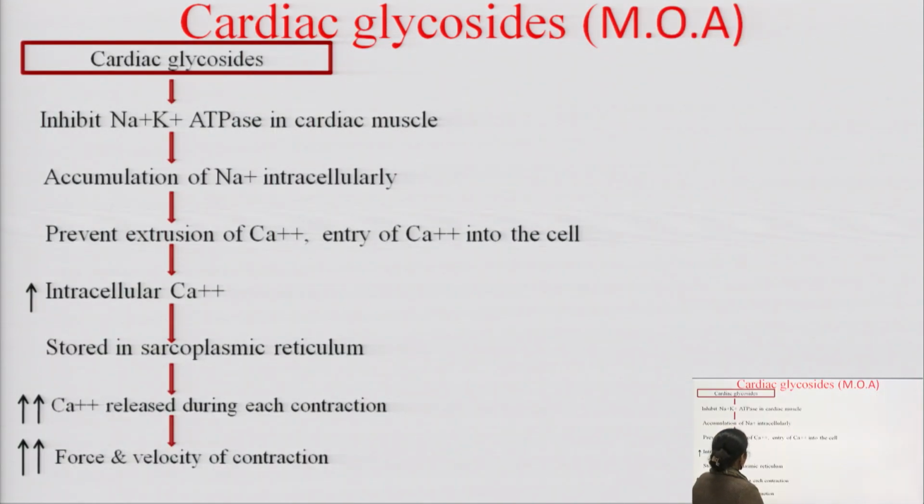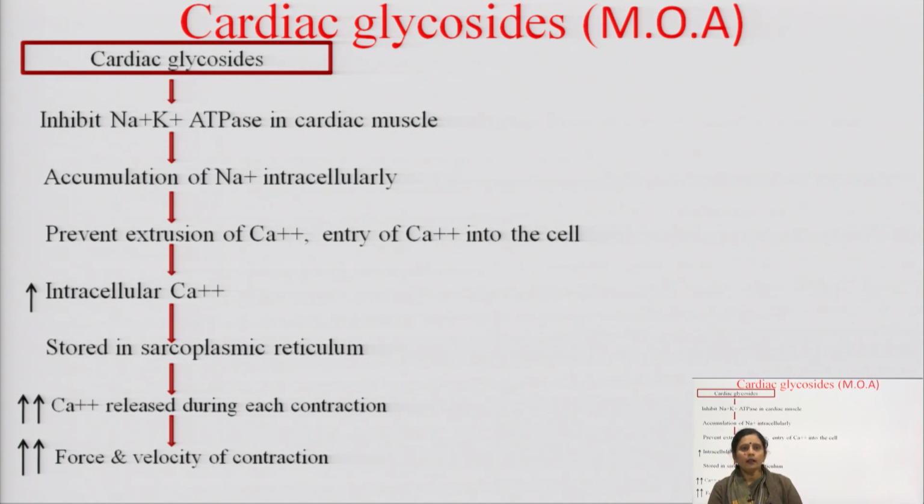So, this is the flow chart of the mechanism of action. If we use cardiac glycoside, it inhibits the sodium potassium ATPase pump. When the sodium potassium ATPase pump is inhibited, accumulation of intracellular sodium ion takes place, and this increased intracellular sodium ion also inhibits the entry of the sodium ion and the exit of the calcium ion from the cell.